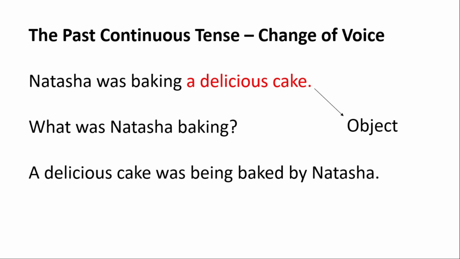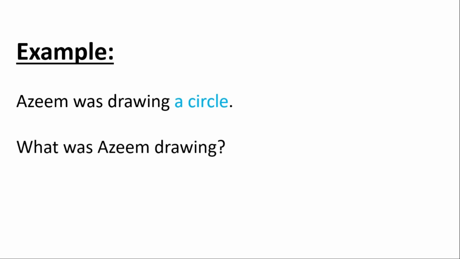Other examples, like Azim was drawing a circle. This is the active voice of past continuous tense. So first of all, we have to find out an object. For this purpose, we have to ask a question. What was Azim drawing? He was actually drawing a circle. So that is the object of the sentence.